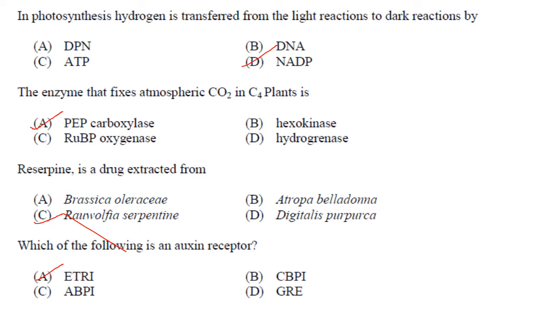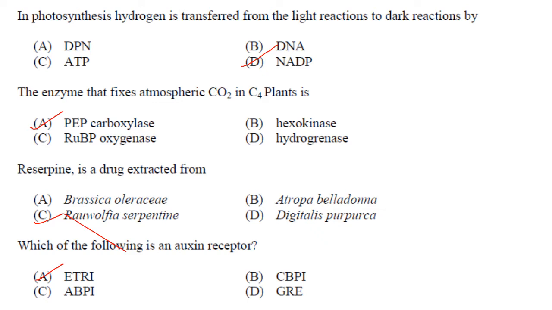The enzyme that fixes carbon dioxide in C4 plants is PEP carboxylase. Answer is option A. Reserpine is a drug extracted from Rauwolfia serpentina. Answer is option C. Which of the following is an auxin receptor?